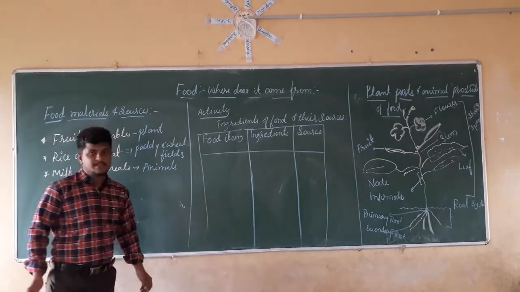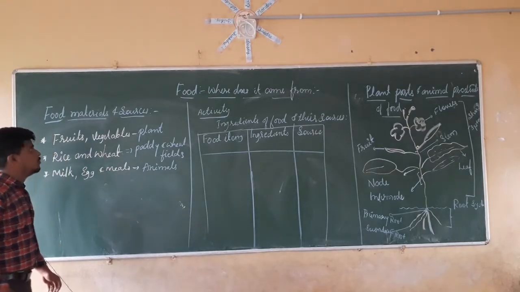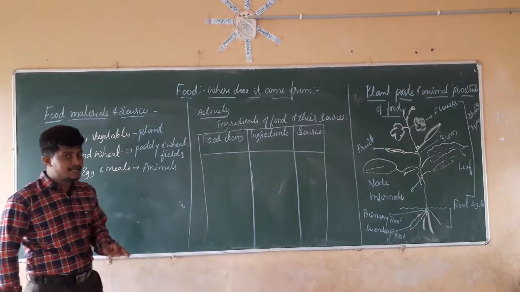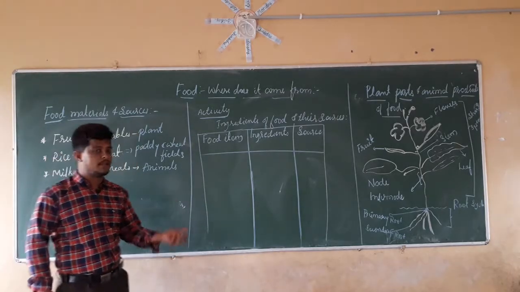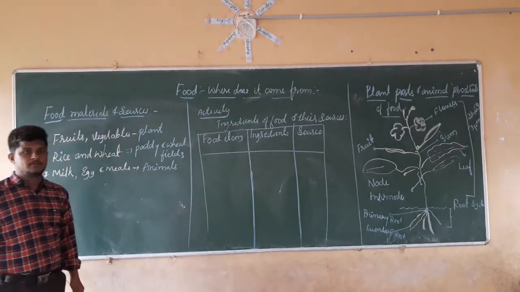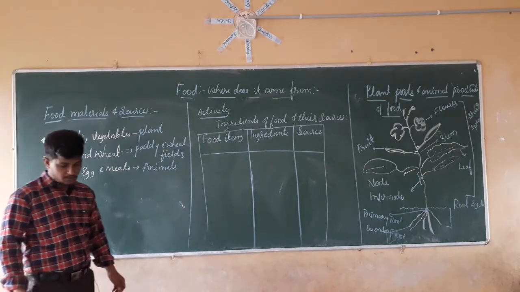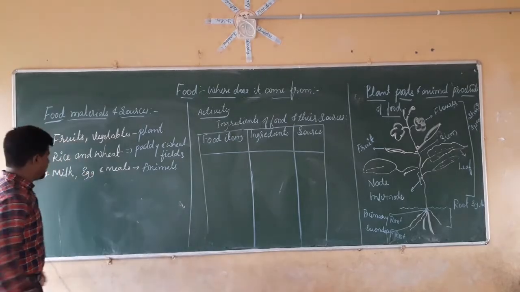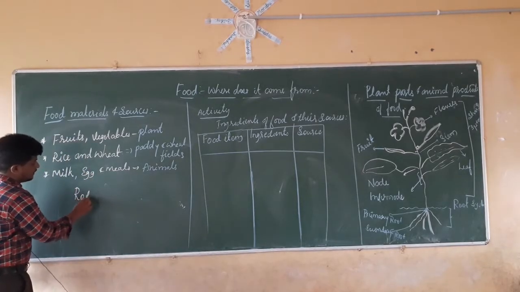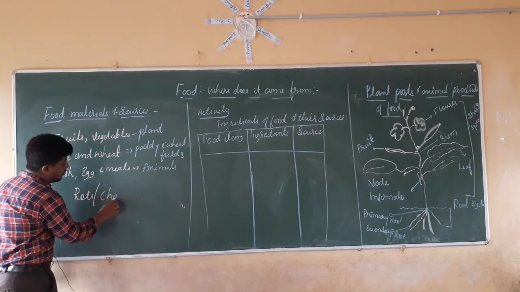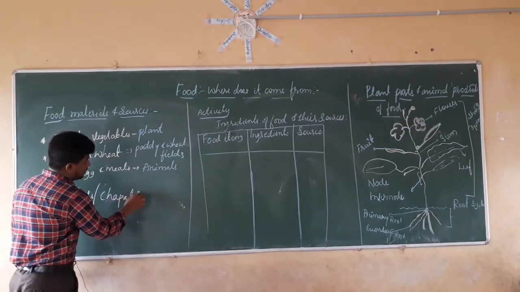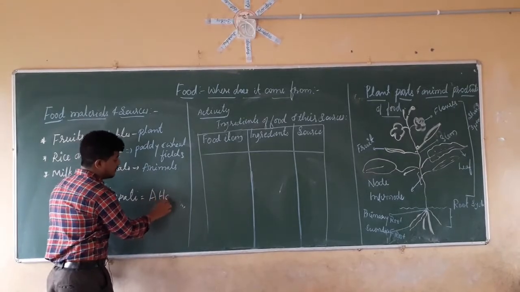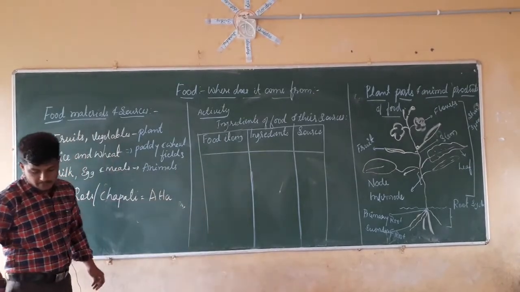Now, for that reason, we are going to discuss the food materials and their sources. Food materials are nothing but the ingredients which are used in the making of those food items. For example, if you take roti or chapati, the common ingredient here is atta, right? In the same manner, we have dal.